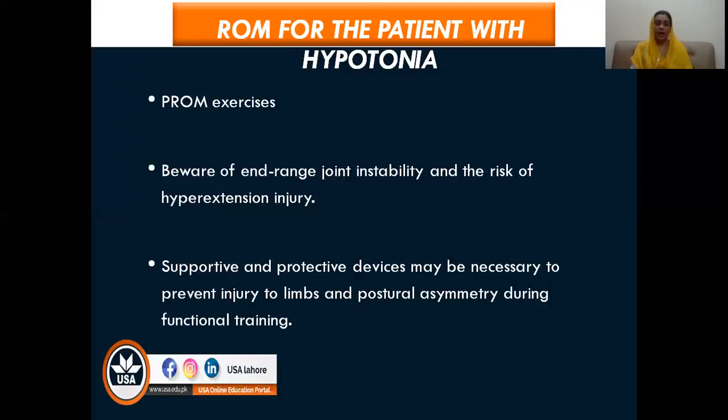Okay, then as there are chances of joint instability, there are chances of joint dislocation. So sometimes we need to provide the patient with supportive and protective devices so that it may prevent any injury to the limb, and especially if the patient is going through some kind of functional training, if the patient is sitting in a position where gravity is affecting the muscles, the patient may need supportive and protective devices to protect the limbs till the time tone returns back to normal.